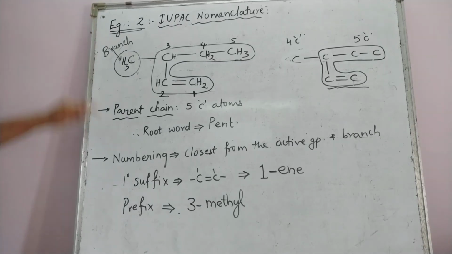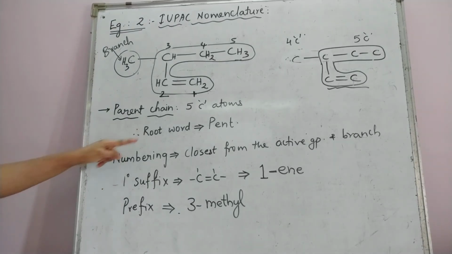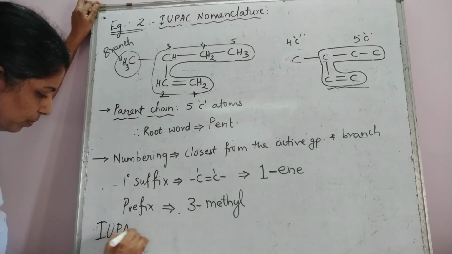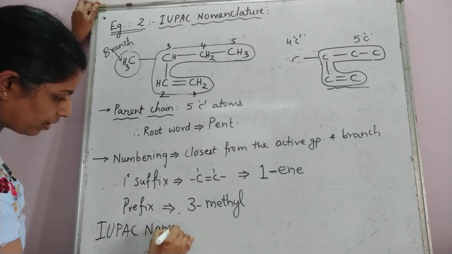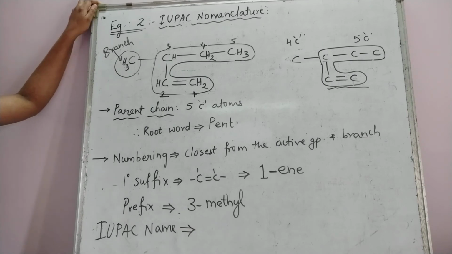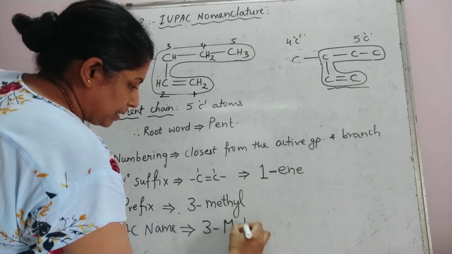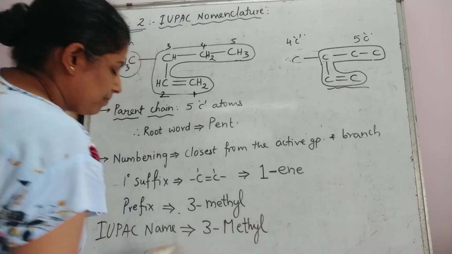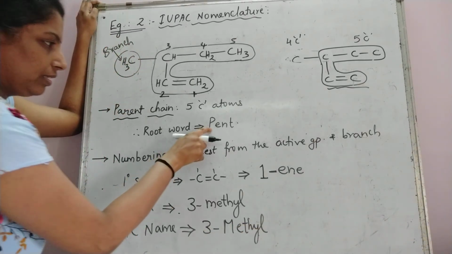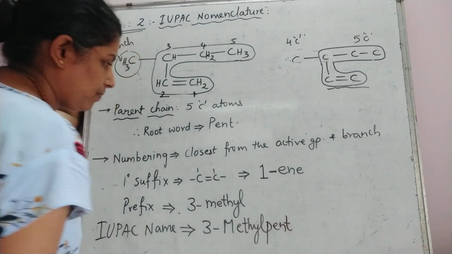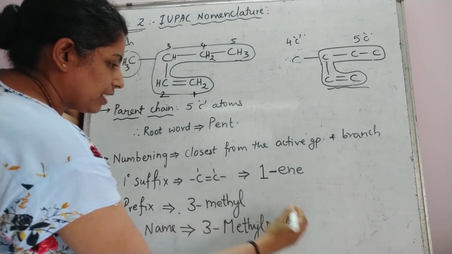So we have written the prefix, root word, and primary suffix. So certainly we can write the IUPAC name. What is the IUPAC name? You have to write the prefix first, starting with a capital letter: 3-methyl, then write it as one single word, "pent", P small. And what is the suffix?